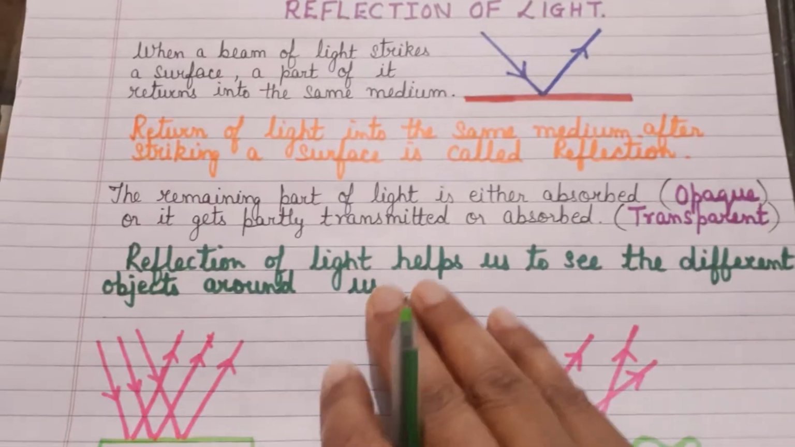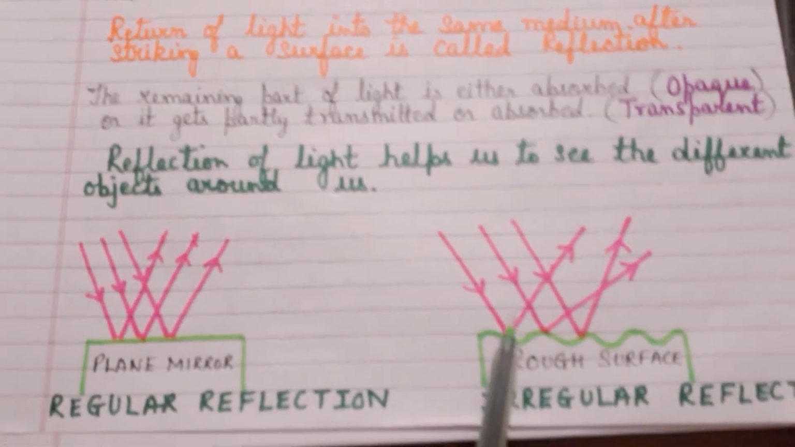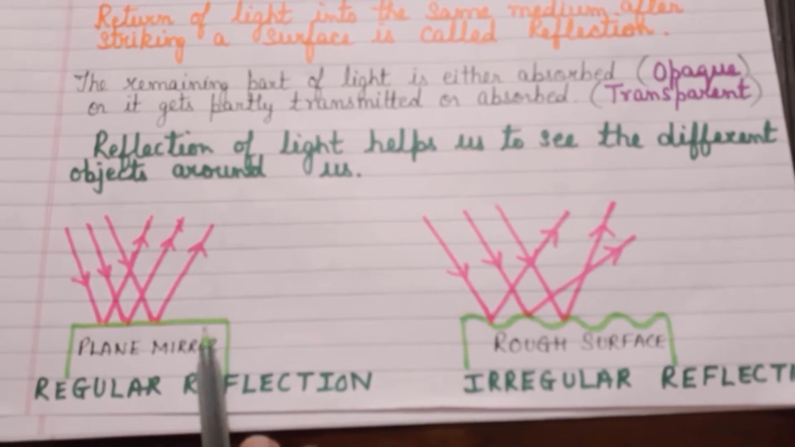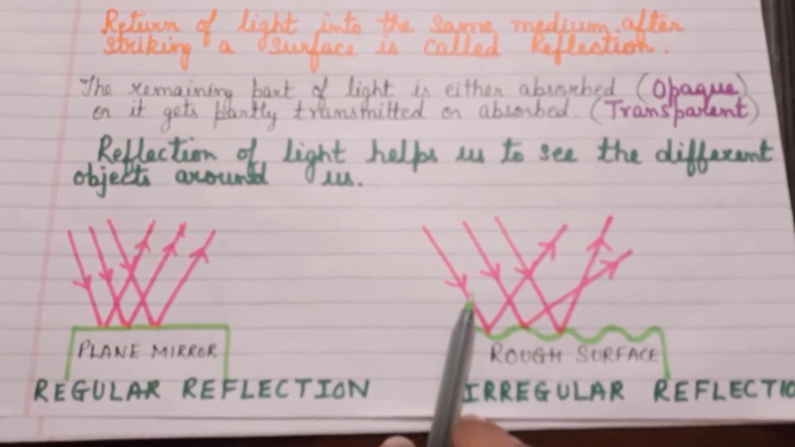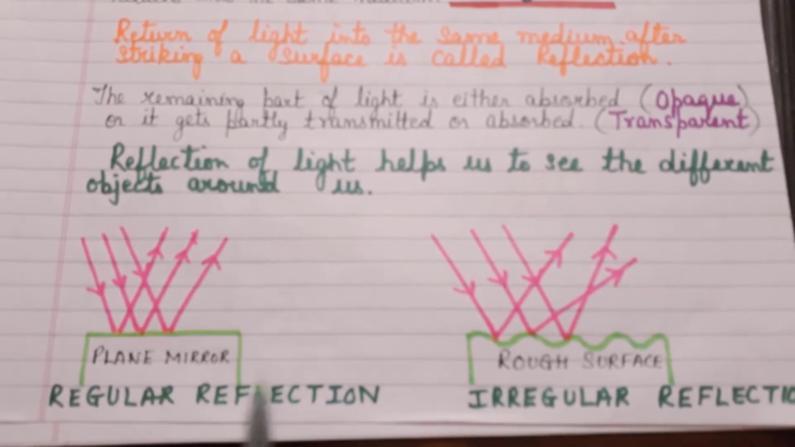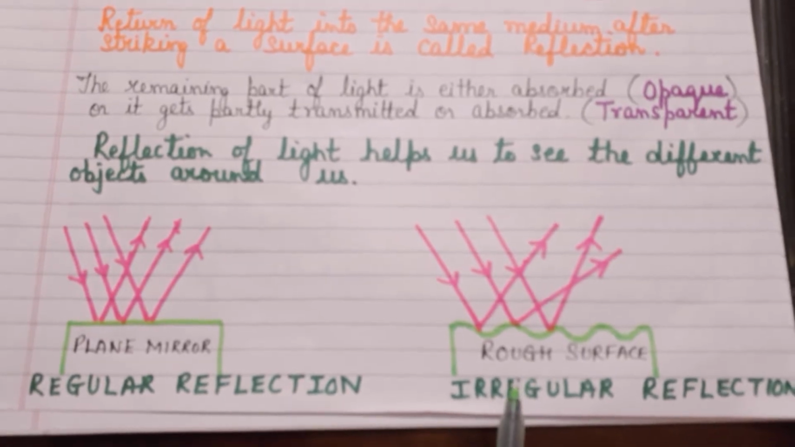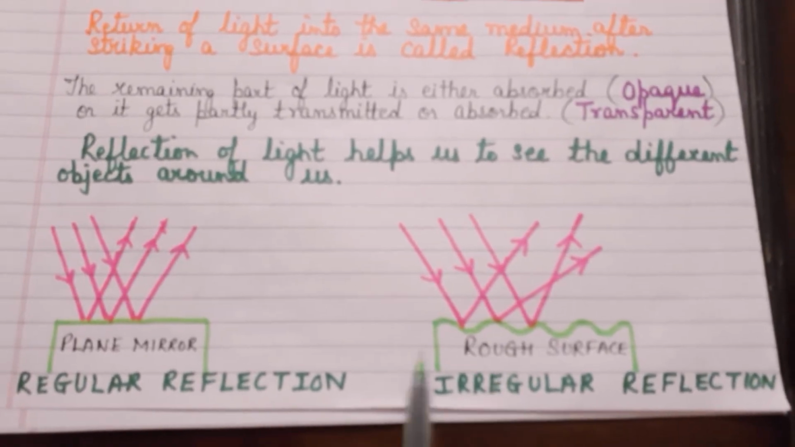Now let us look at the two types of reflection. In order to understand the two types of reflection, children, I have drawn ray diagrams for you. You can have a look. The first one shows regular reflection and the second one shows irregular or diffused reflection. Now let us see what is the difference between the two.